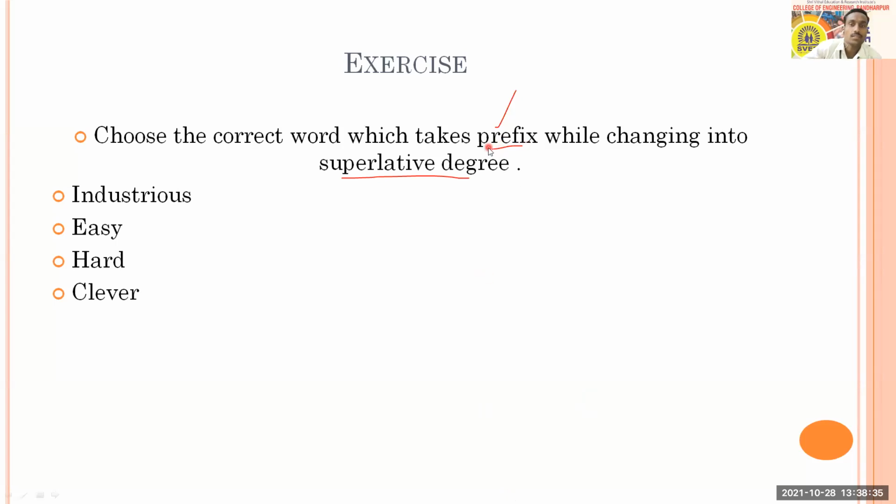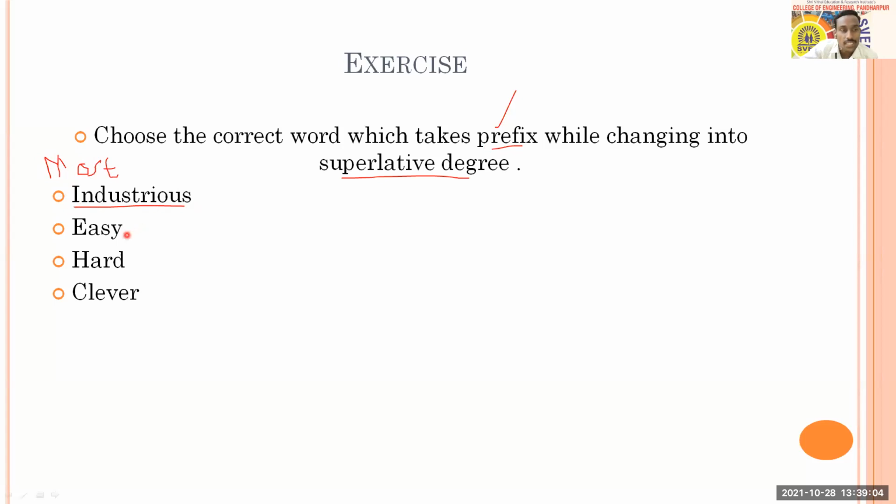So prefix means any word or group of letters which comes in the beginning, that is a prefix. So in case of industrious, we cannot make this industrier, industrialist, or something like this. But what do people use here when we want to make it superlative? It is most. So therefore, option A is going to be the answer. We call it most industrious.